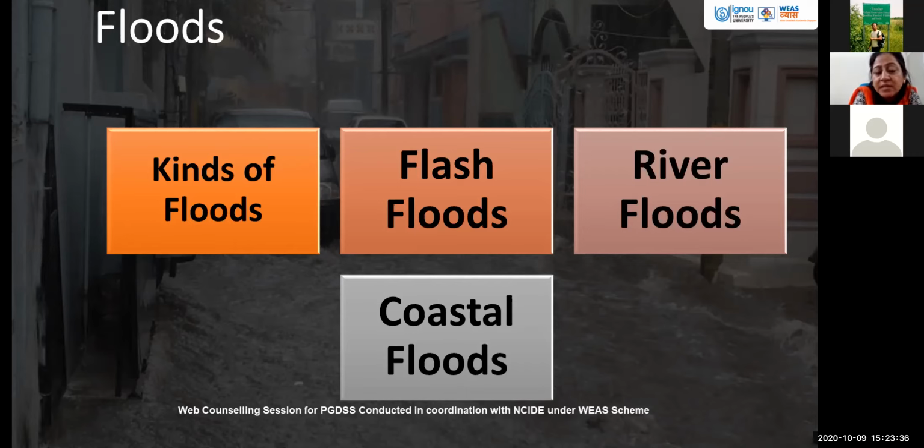A flash flood occurs, for example, when there is a cloud burst, sudden rainfall taking place. For example, there is a tsunami. Because of the tsunami, there is an earthquake inside the water body, and therefore there is some disruption and the water is just coming out from those areas. That is the flash flood.